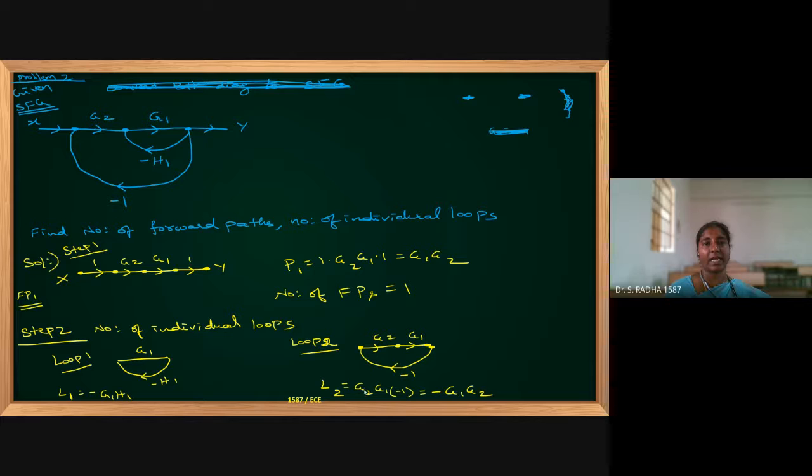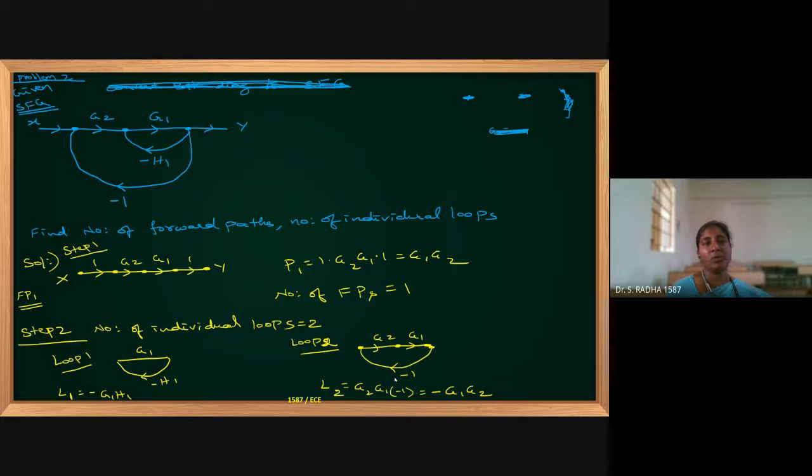So no more individual loops are present in the given question. Number of individual loops are 2 in number. If they ask how many 2 non-touching loops are there? Nil, 0. 3 non-touching loops, 0. Because we are having only 2 individual loops, we can find only 2 non-touching. 3 non-touching, how is it possible? 3 individual loops itself are not available, so we cannot go for 3 non-touching loops.